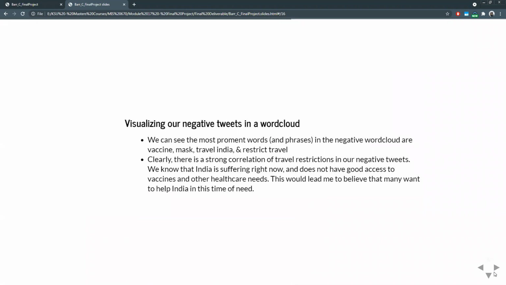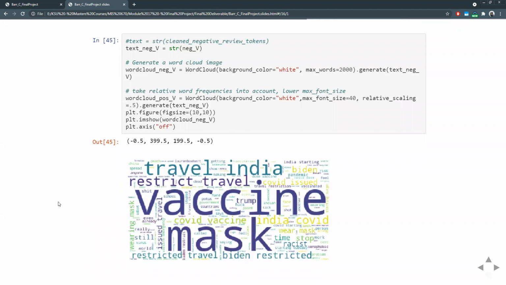Visualization for the negative word cloud. Similarly to this one, we have a similar idea when it comes to analyzing the sentiment. We obviously see vaccine, restricted show up quite a few times in this word cloud. There is a lot of negative sentiment around this word cloud, as you can see if you look at it a little more closely.